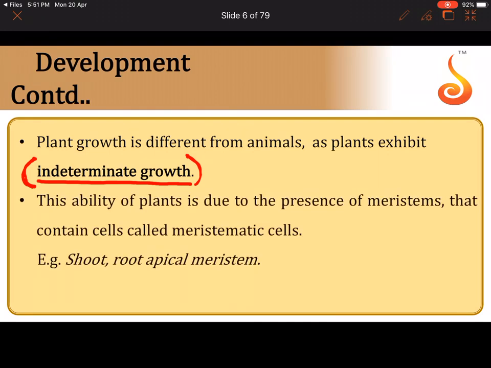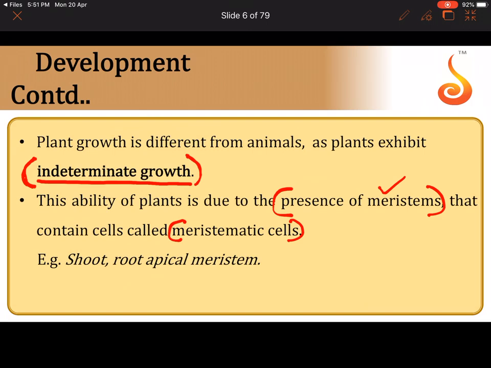Now, how can these plants grow indefinitely like that? Because I am sure you all are aware that plants have a special group of cells in their body which are actively dividing, and these are referred to as the meristematic cells. Please remember, meristematic cells are very rich in cytoplasm. They have a distinct nucleus, a very thin cell wall, they are actively dividing, and they have cytoplasmic connections between each other. They are not performing a specific task yet, their only job in the plant body is to keep increasing in number.